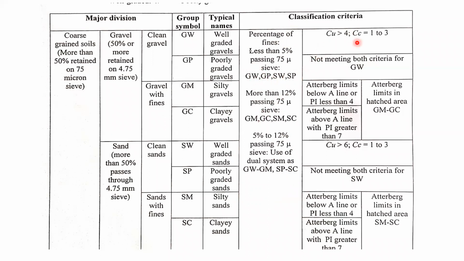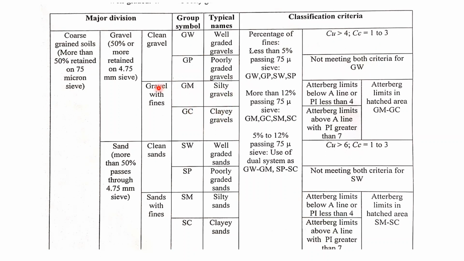Okay. Now we can see here how we can say the soil is well graded. This criteria is there, but how can we say well graded? If the coefficient of uniformity is greater than 4 and the coefficient of curvature, CC, is between 1 and 3, then we can say it is a well-graded gravel, right? If these two criteria, the first criteria and the second criteria, are not met, then we can say poorly graded gravels. This is also written here. The second point we can see is GM and GC, the silty gravels and clay gravels.